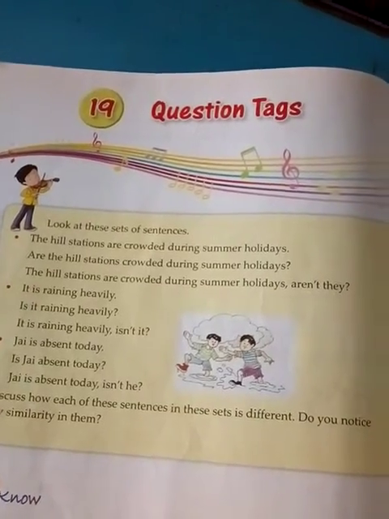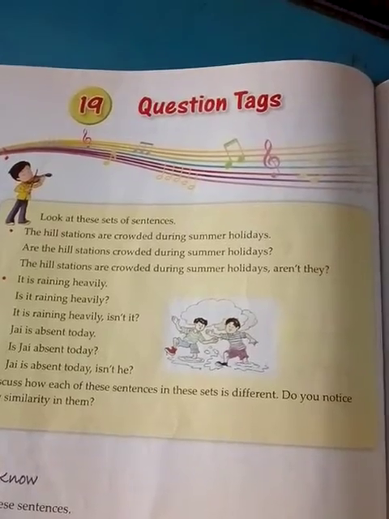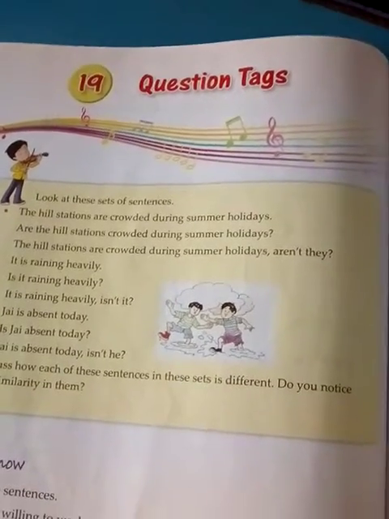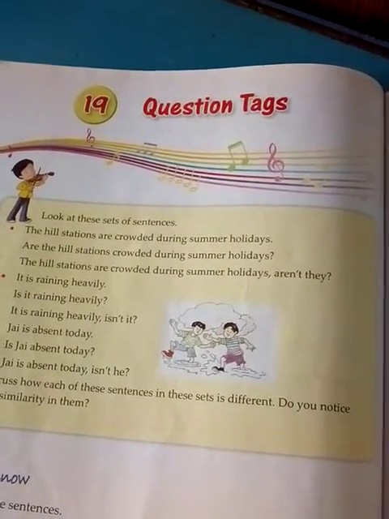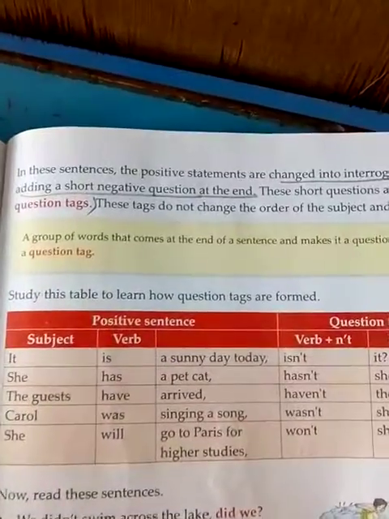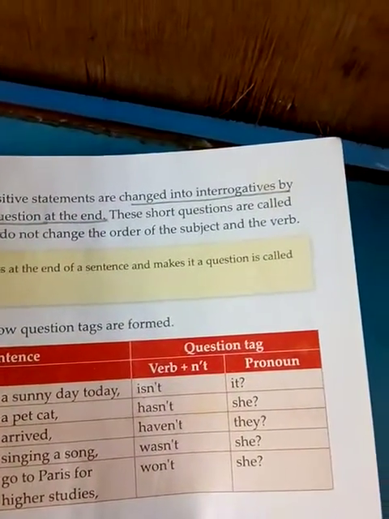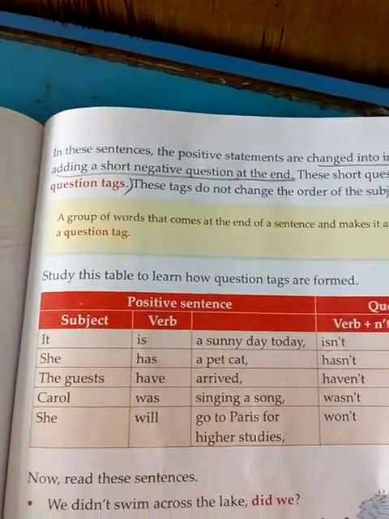English grammar. Today in this video I will tell you about chapter 19, that is question tag. Before this I have sent a video in which I have told you about the question tag. What is a question tag? As you know, a group of words that comes at the end of a sentence and makes it a question is called a question tag.